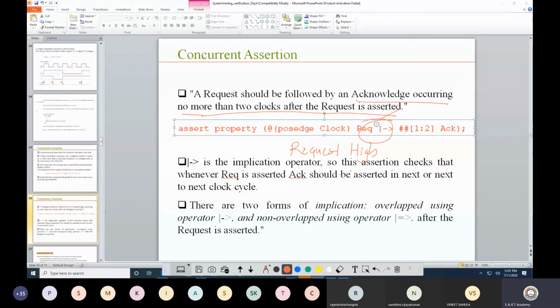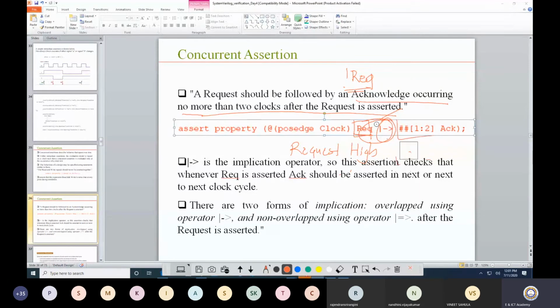I will wait for acknowledgement for 2 clock cycles. So this is request is high. If I want to define not request, then I will simply put a tilde. So this is not request. But here there is no tilde, so I am considering it as request is high. Then this is the implication operator. I will talk about this.